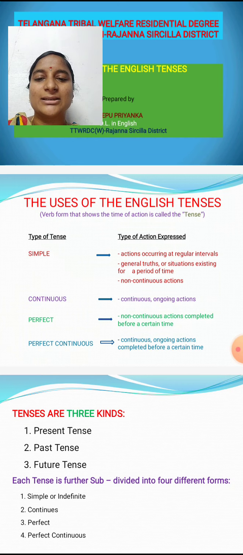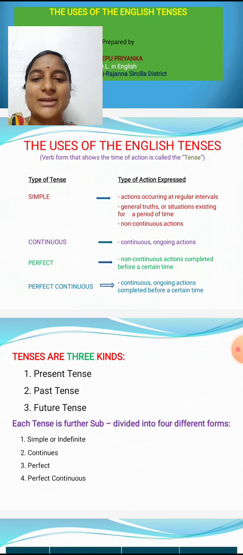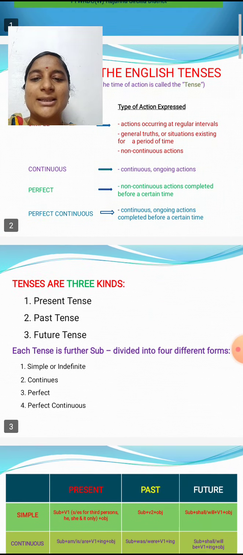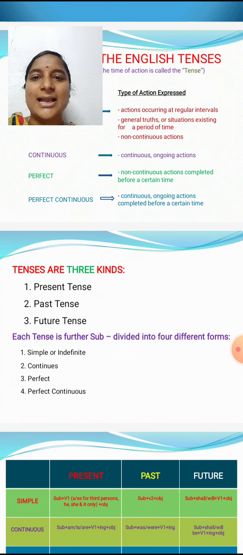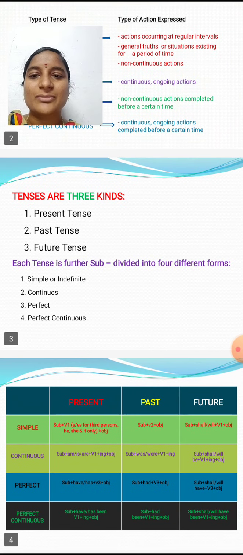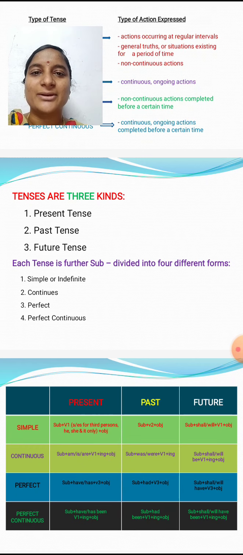So we have three types of tenses. What are they? Present tense, past tense and future tense. Each of these three tenses is divided into four types. In present tense we have simple present tense, present continuous, present perfect and present perfect continuous tense.